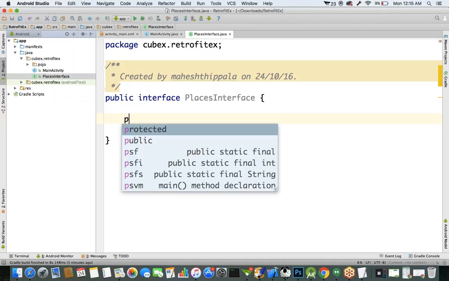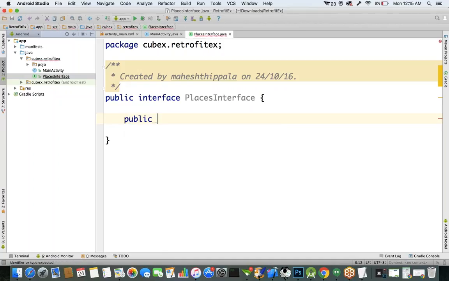So now we'll create one method. We can write public, or even if you don't specify it, because for whatever methods you declare in the interface, by default they are public and abstract. My requirement is I want to call the place information, getPlaces. What is the return type of this method? It's the Pojo class we created.